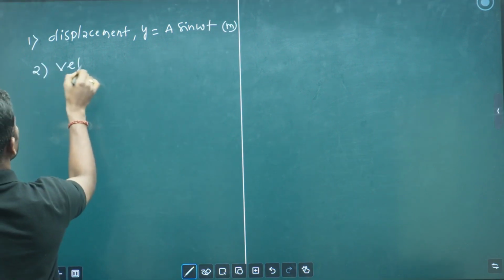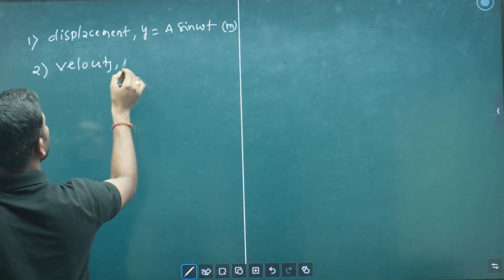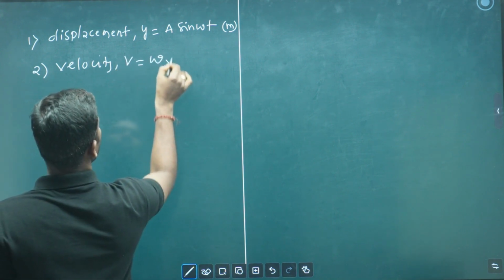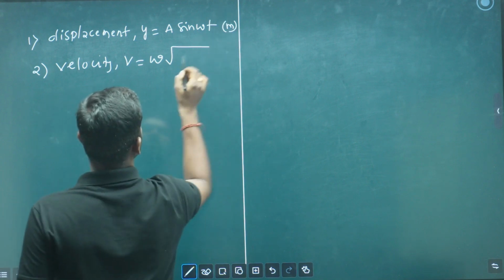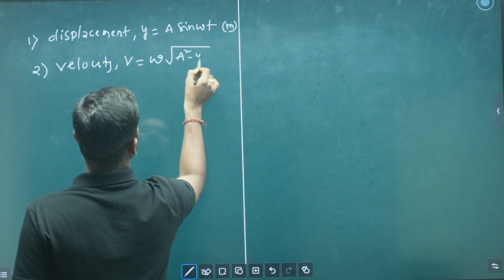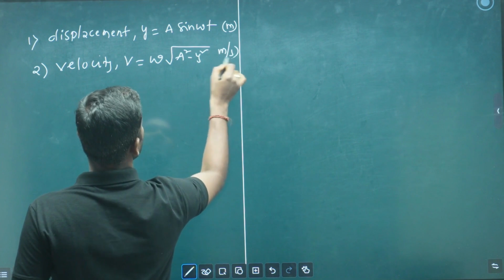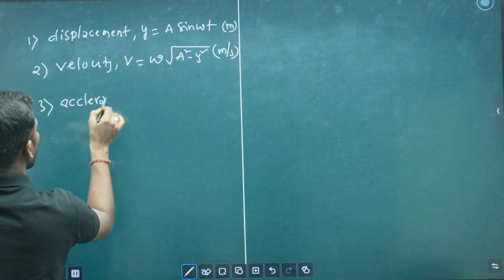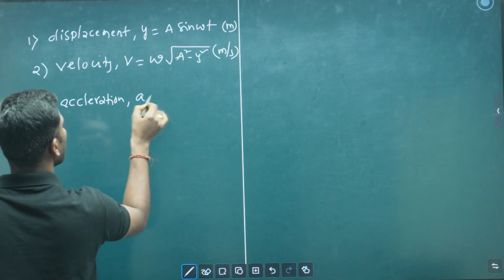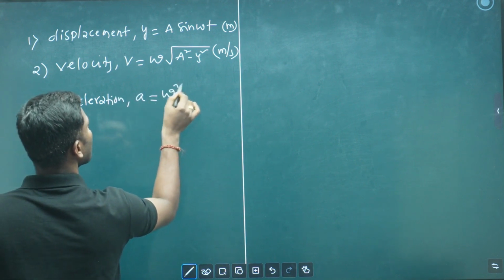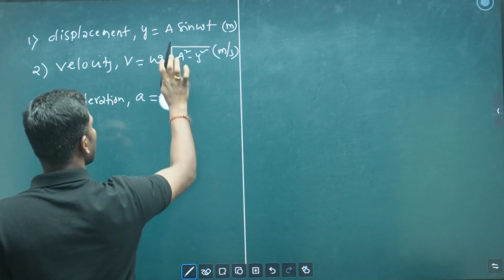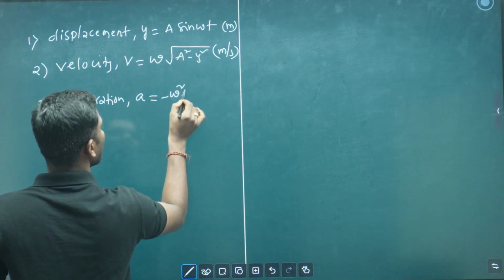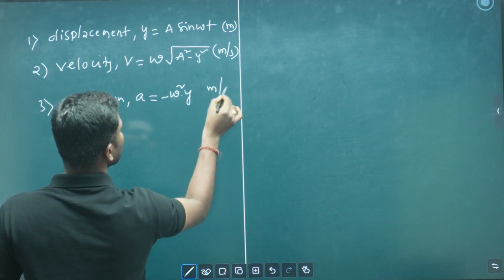Second, the velocity v at a given point is equal to omega times the square root of a square minus y square, meter per second. Similarly, third, the acceleration a is equal to minus omega square into y, meter per second square.